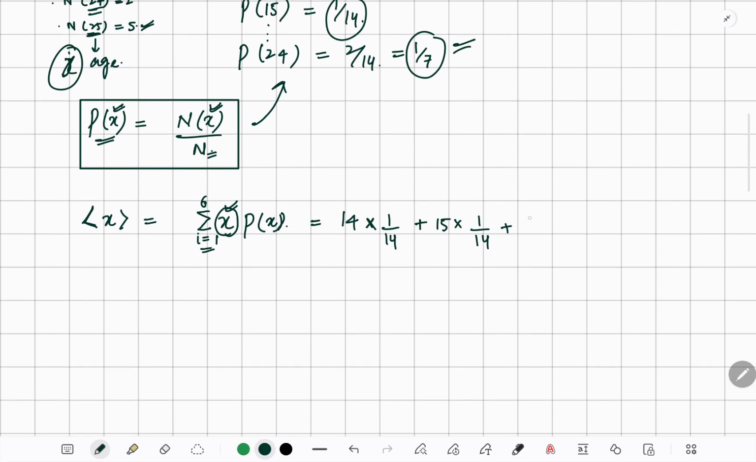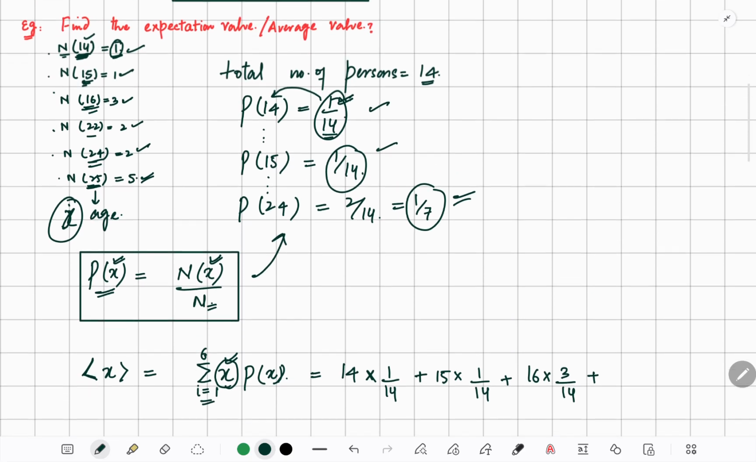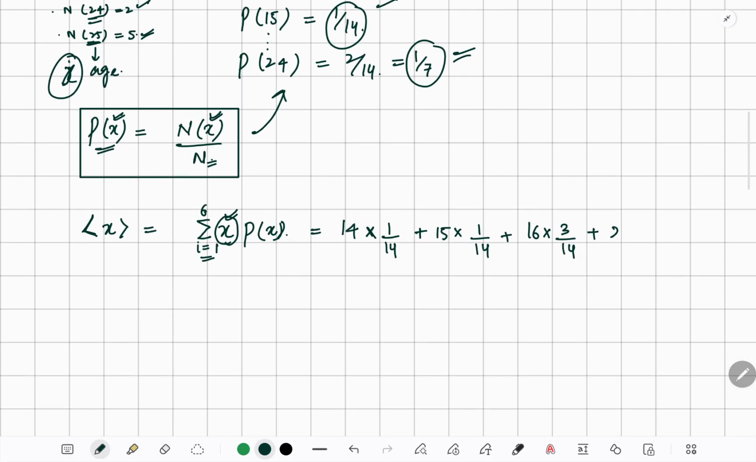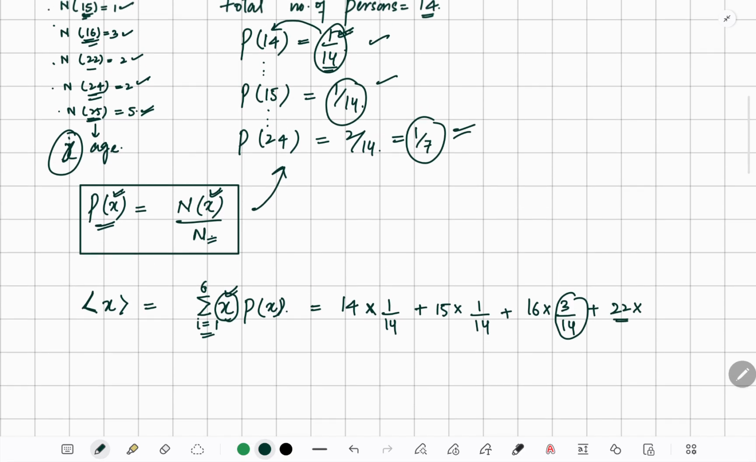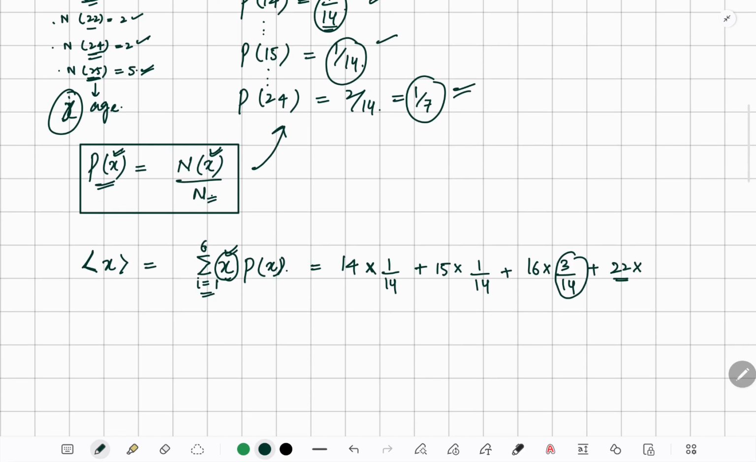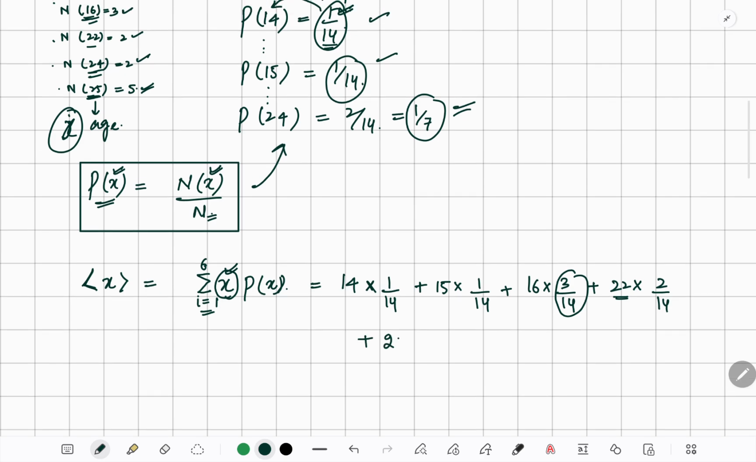16 times its probability, 3 divided by 14, plus 22 times the probability of 22. How many persons are there with age 22? 2 divided by 14, plus 24 times its probability, 2 divided by 14, plus 25 times its probability.